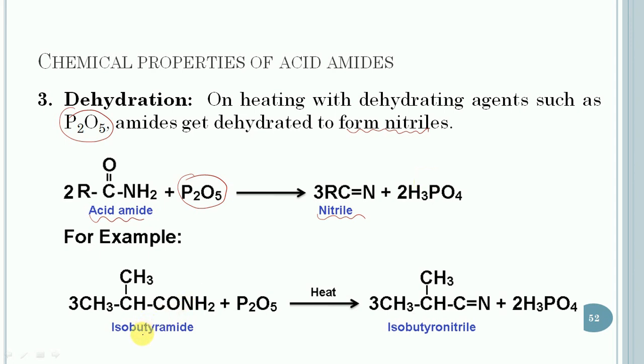Let us consider the example. In this case, isobutyramide is treated with phosphorus pentoxide and will change into isobutyronitrile along with phosphoric acids. So that is dehydration.